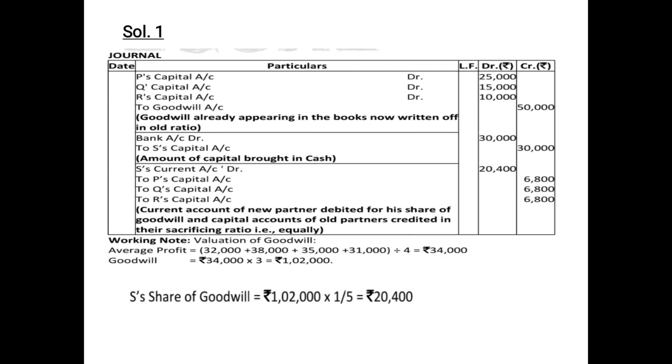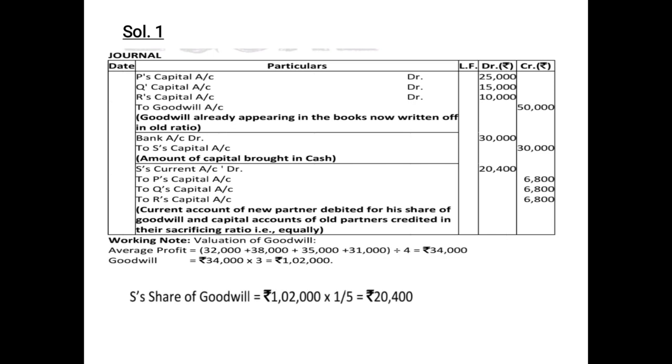After writing off the previous goodwill, we will record the capital brought in by the new partner. He is bringing 30,000 rupees as his capital in cash. So the entry will be bank account debited 30,000, because the bank balance would increase, to S's capital account 30,000. Narration: amount of capital brought in cash.